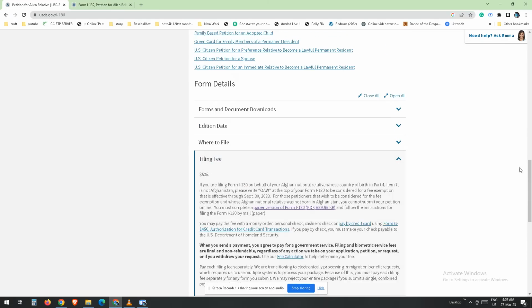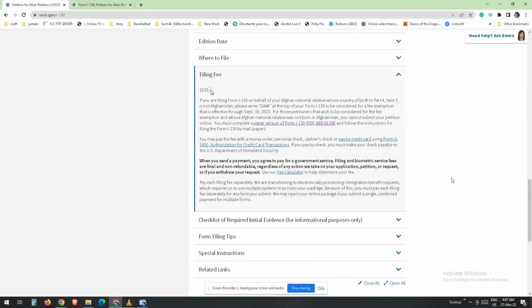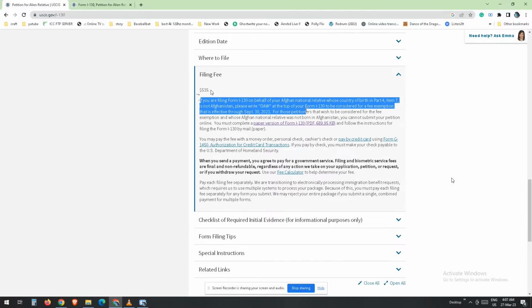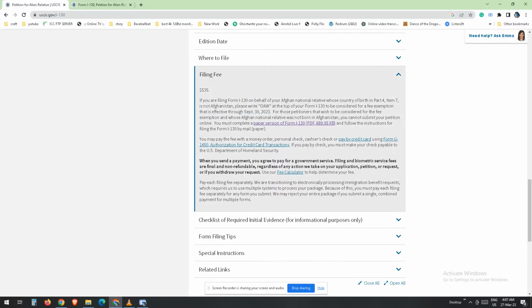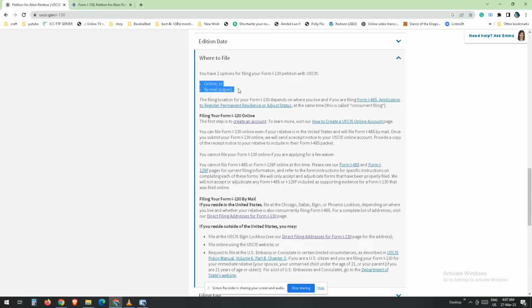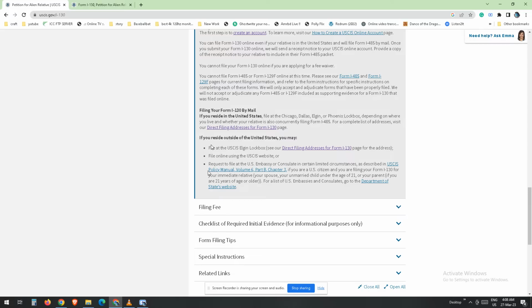Step 4. Submit the form and documentation. After completing Form I-130 and paying the filing fee, you must submit the form and documentation to USCIS. You can submit the form and documentation by mail or electronically through the USCIS website. Make sure to follow the instructions carefully and include all the required documentation. USCIS will not accept incomplete or incorrect applications.